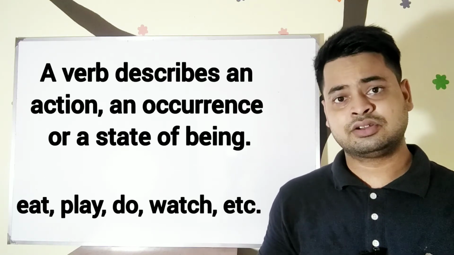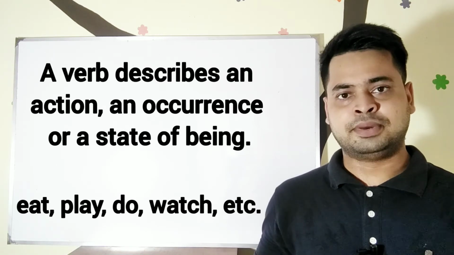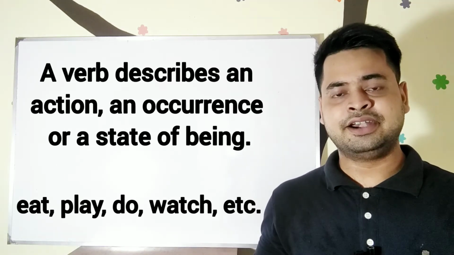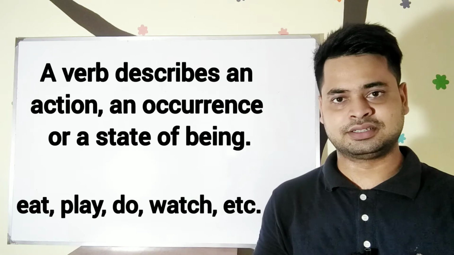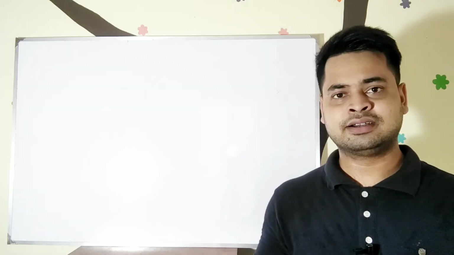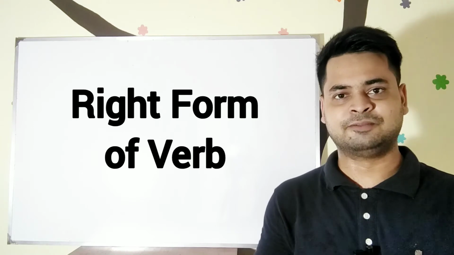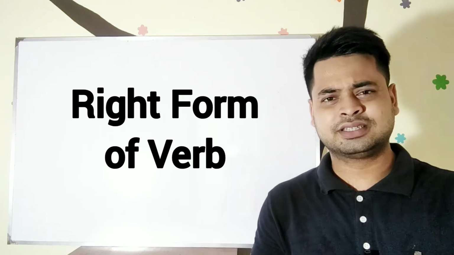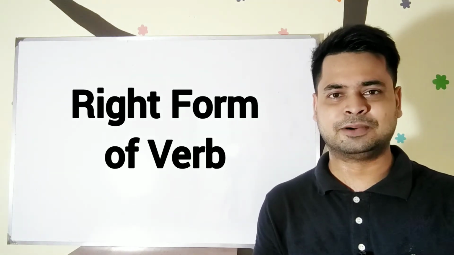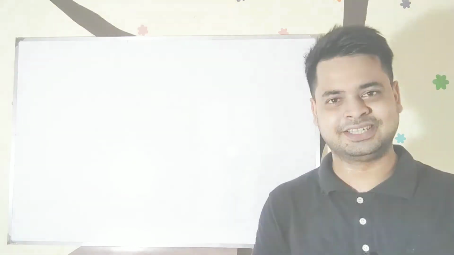Every sentence contains a verb, but it appears in different forms based on situations. To understand this, we have to talk about right form of verbs. Now I am going to discuss some rules of right form of verbs. So let's see.